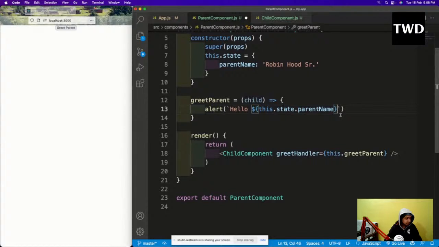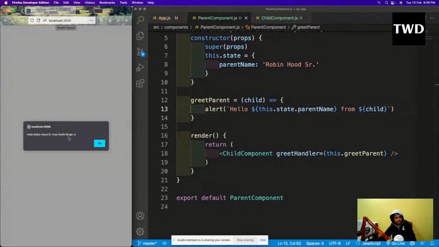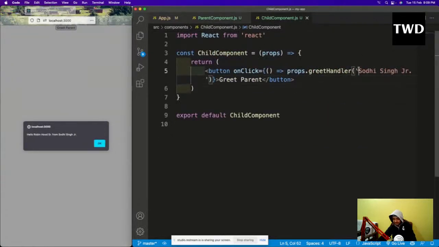For the child, I'm going to do it here from this $child. From $child I will save it. Now I'll do the grid parent. So this thing's junior. What we are doing is passing this data. This is how the data is passed from the child to the parent. Child to the parent, I am passing the data.